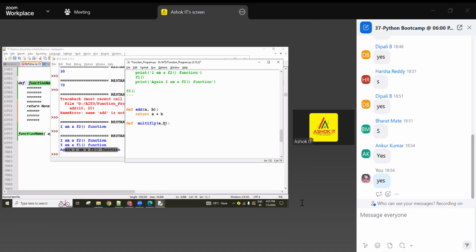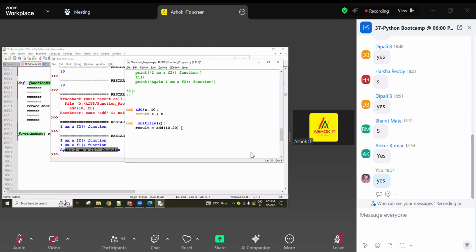Or else simply here I'm going to use just some x variable, and now here result equal to add function I'm calling, 10 plus 20. After executing this add function, 10 plus 20, 30 is returned, the 30 value comes back to here, and this 30 value is assigned to this result.